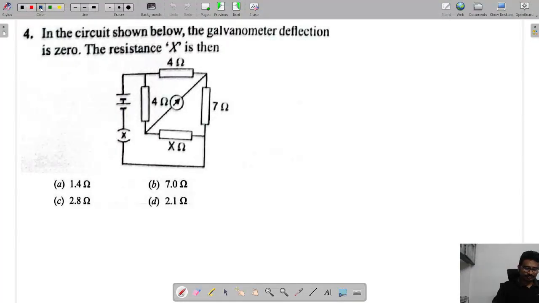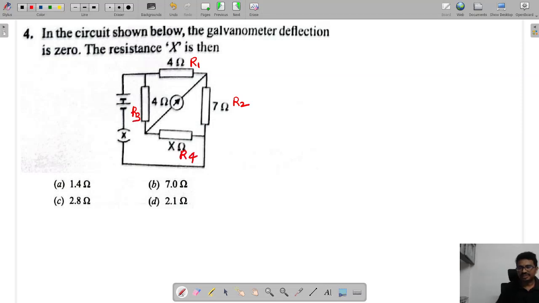Next one. In the circuit shown below, the galvanometer deflection is 0. Galvanometer deflection 0 happens when it is a balanced bridge condition. So this is R1, this is R2, this is R3, and this is R4.